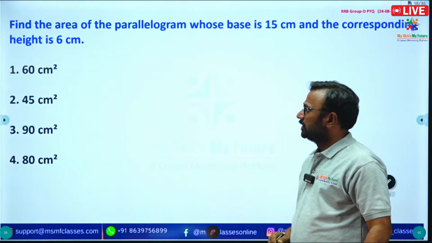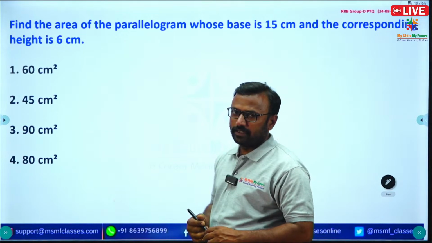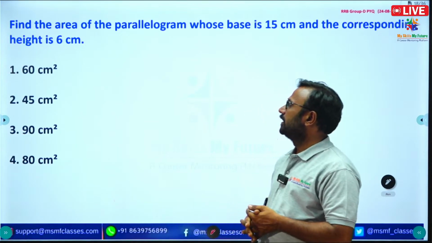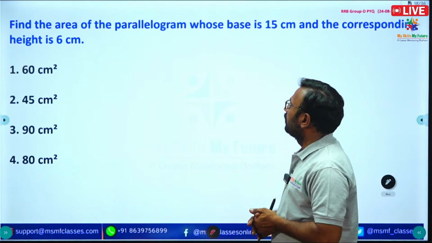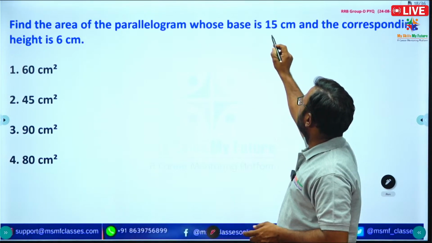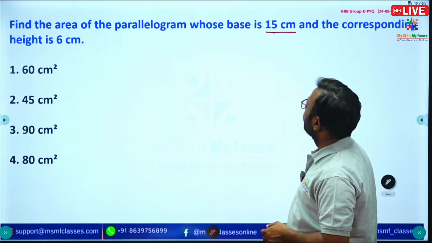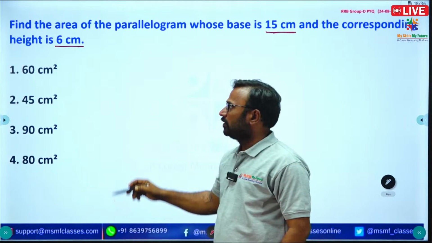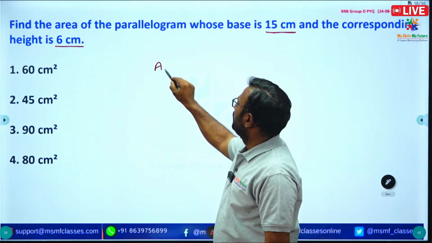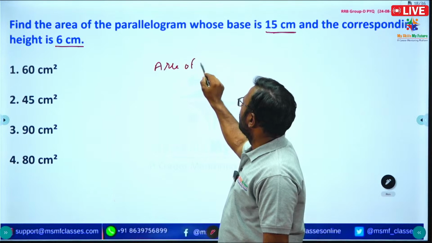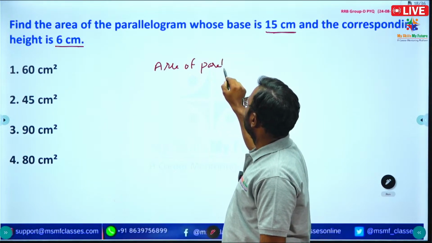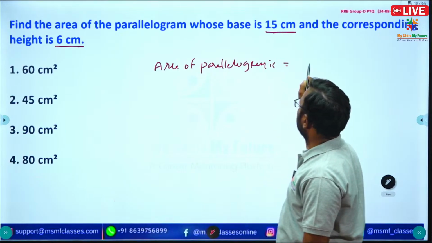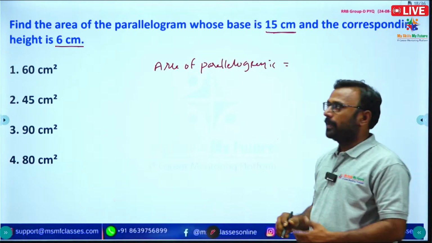Right. As usual, one question is given from the area. Okay, here the question is: find the area of a parallelogram whose base is 15 centimeters and the corresponding height is 6 centimeters. Okay, so we know the formula of area of parallelogram. Area of parallelogram is base into height.